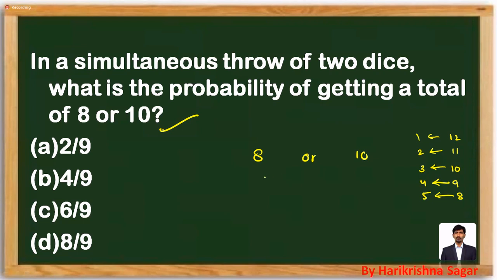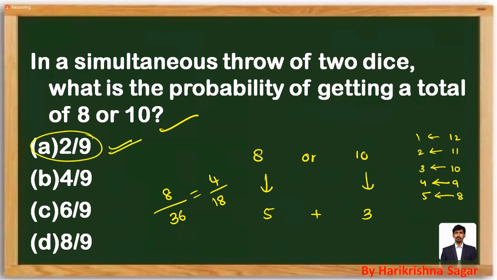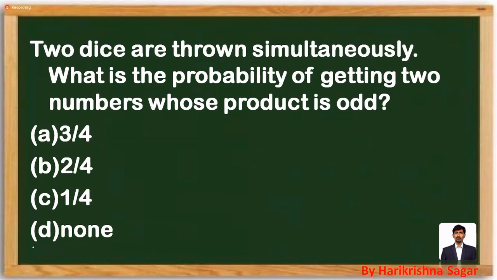So getting 8 is possible in 5 ways, and getting 10 is possible in 3 ways. 5 plus 3 gives 8 favorable cases out of 36. 8 by 36 is 4 by 18, or otherwise we can write 2 by 9. Mark it as option A. That's how we can solve these questions.